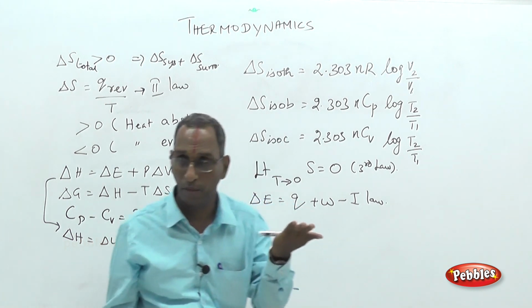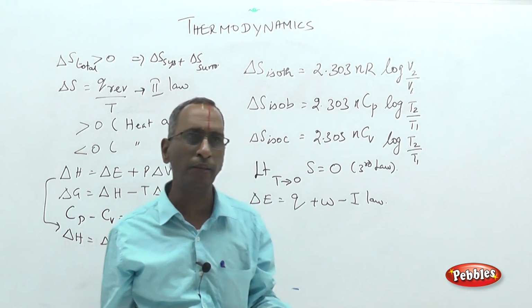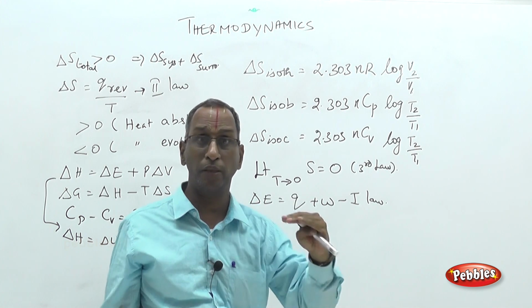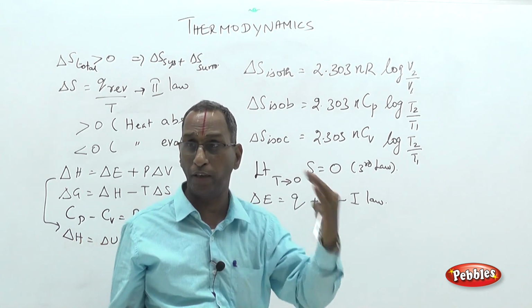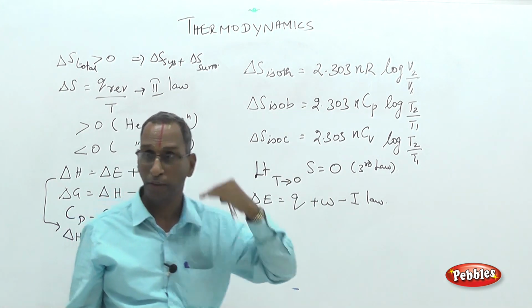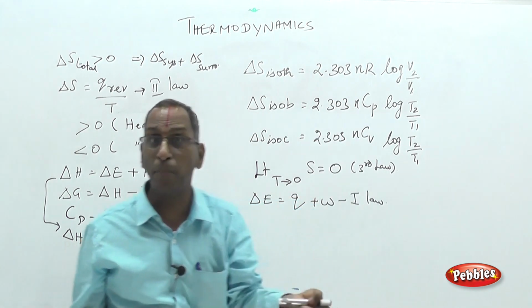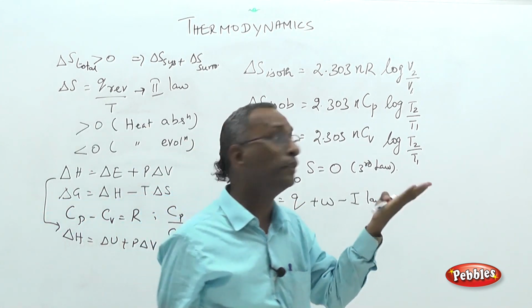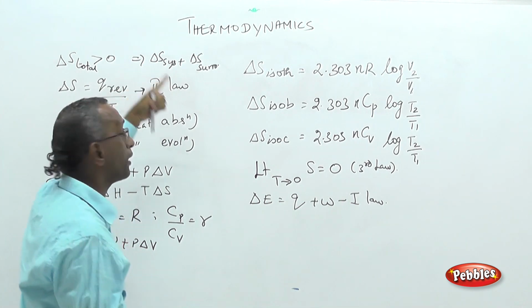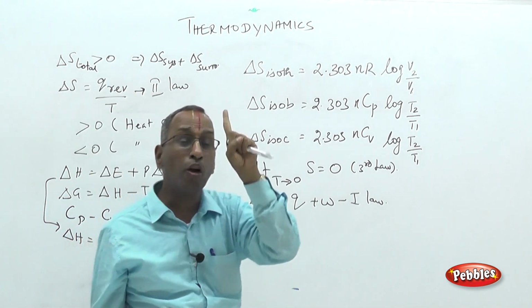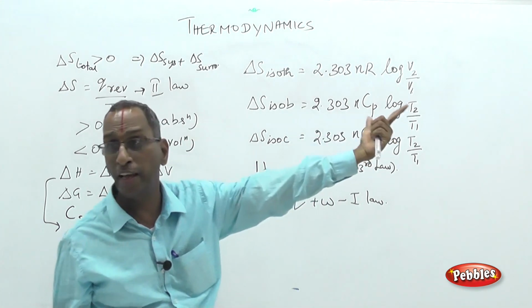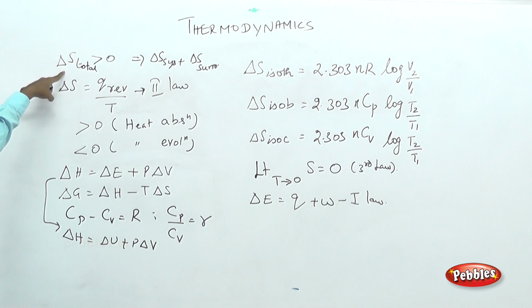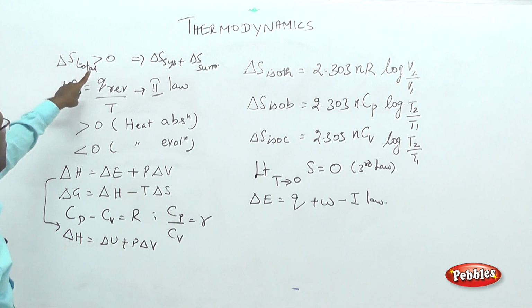One of the statements of the second law is that entropy of the universe, that is disorderliness of the universe, goes on increasing, which is the fate of what we call Kali Yuga. Randomness, disorderliness goes on increasing, that is the essence of the second law. First law, energy of the universe is constant. Second law, entropy of the universe goes on increasing. So, that is the mathematical form. If it increases, it means delta S is positive, or delta S is greater than 0.